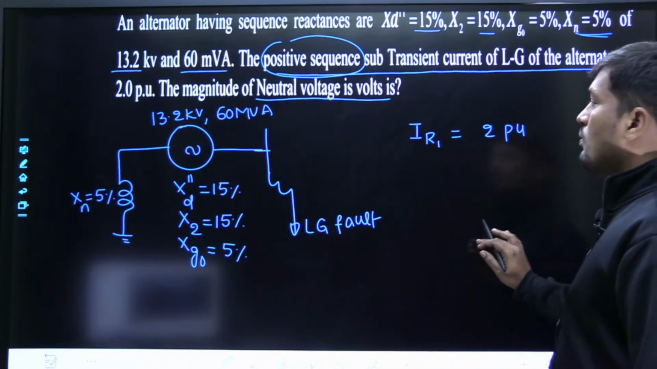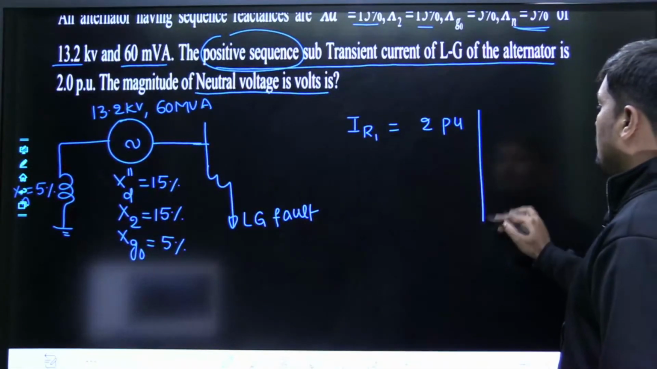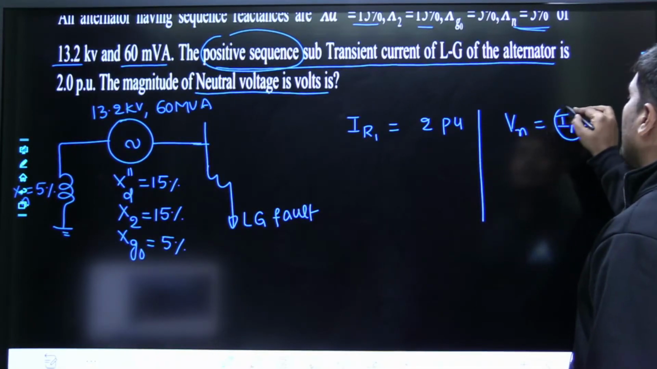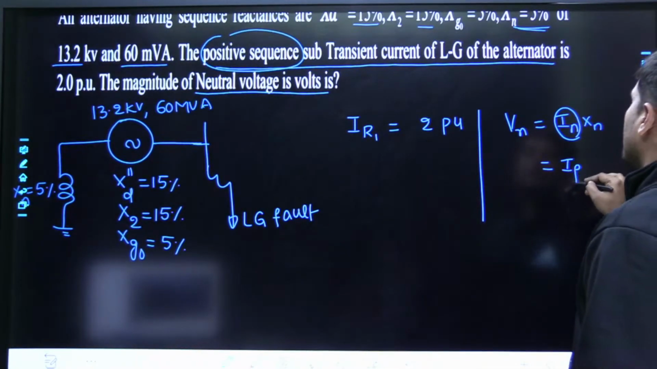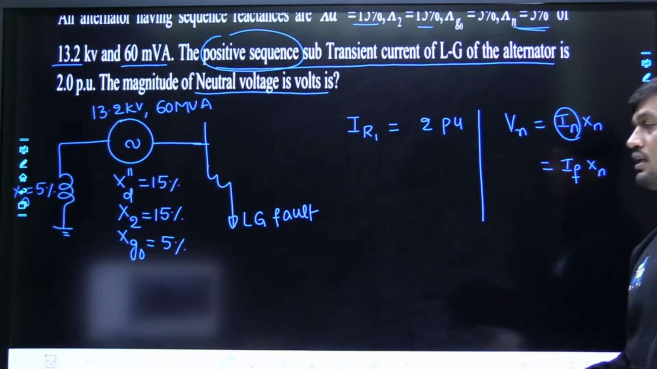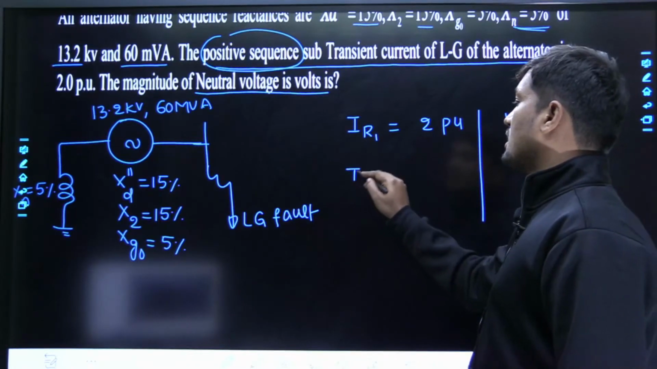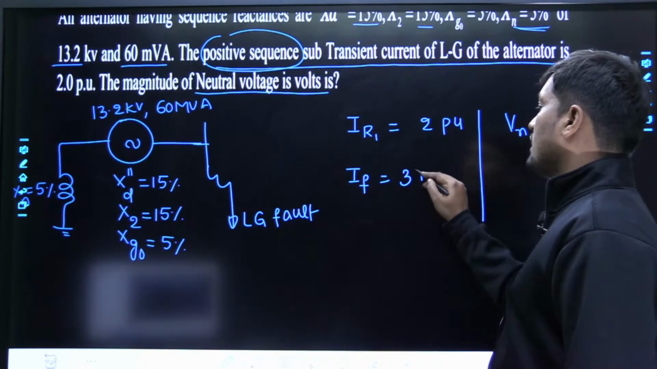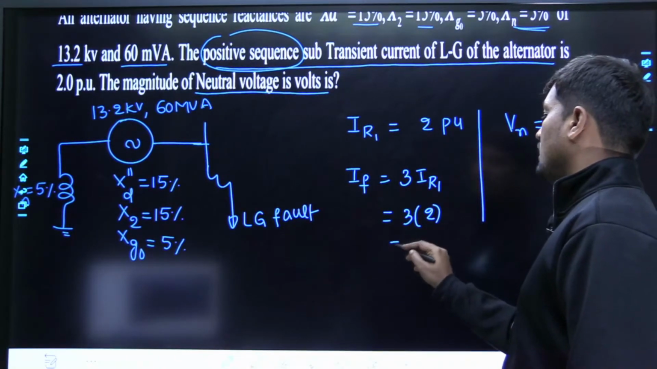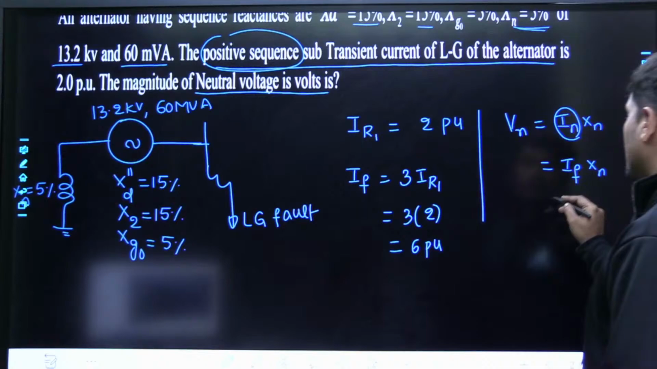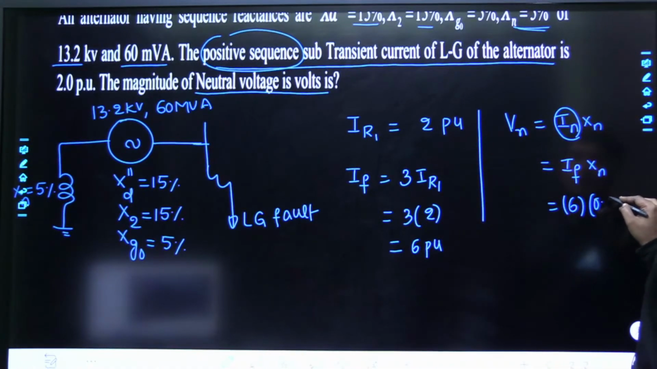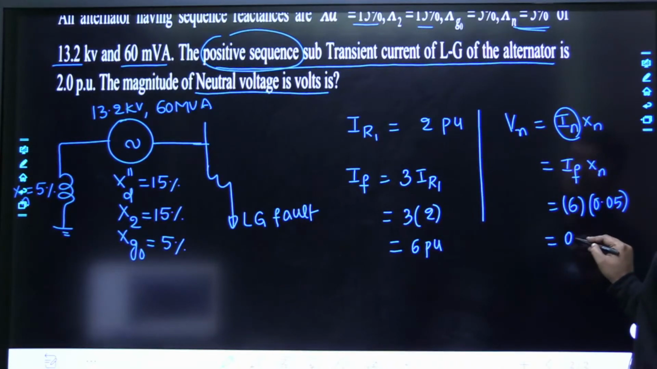But tell me how to calculate neutral voltage, dear friends. Neutral voltage Vn is calculated as In into Xn, where in case of a line to ground fault In is also the same as If, because In equals 3 times IR0, and If is also 3 times IR0. Now positive sequence current is given, then how to calculate fault current in case of line to ground fault? 3 times IR1, 3 into 2, which is 6 per unit. Now this is going to be 6 per unit, and neutral reactance is given as how much, my dear friends? 0.05, which is 0.3 per unit.